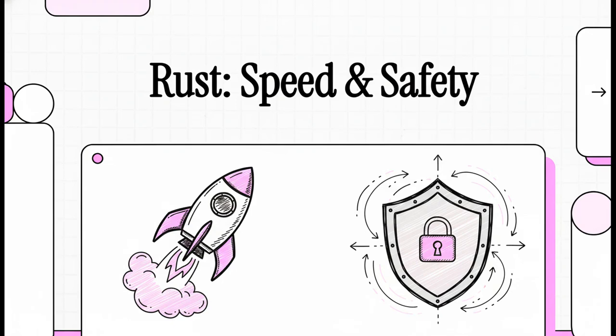You know how in programming, you usually have to pick one? You can have blazing speed, like you get with C++, or you can have rock-solid safety, which usually means sacrificing some of that speed. It feels like you can't have both, right? Well, today, we're going to pull back the curtain on Rust and find out how it breaks that rule.